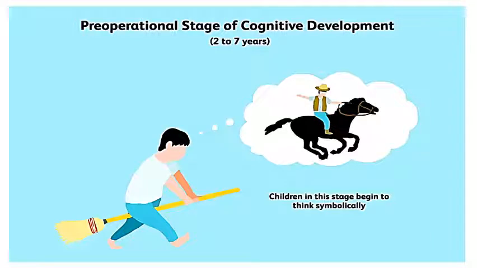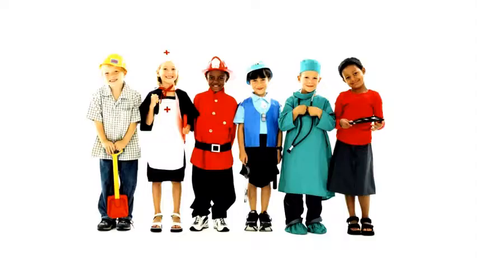Okay, the children in this stage begin to think symbolically, like riding a horse, or sometimes they consider themselves as a doctor, a nurse, and all these things. Yeah, these are some of the examples. And sometimes the child may act like they are using a mobile phone by holding a banana to their ear, right? So these are some of the symbolic thinking the child understands, because already they learn how to understand things through symbols. So these symbols teach something to the children and they develop all these things.